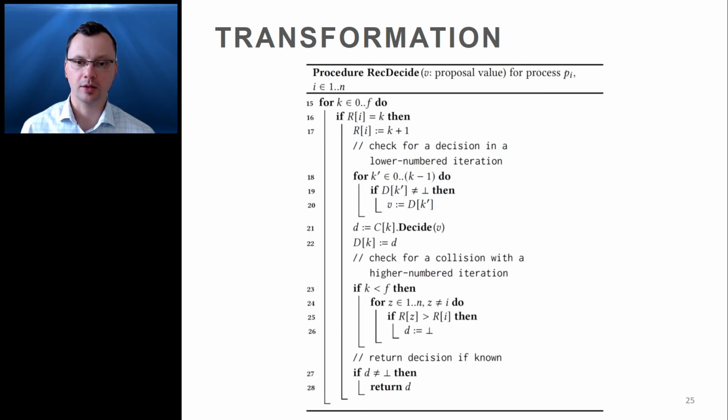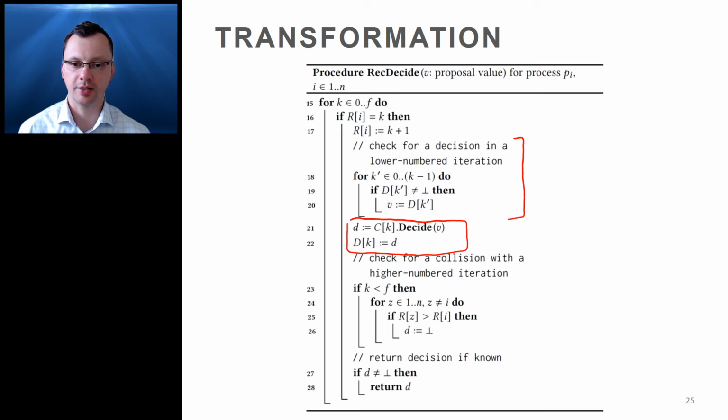Here is the full algorithm, which is structured as a for loop. And inside this for loop, we iterate over the different instances of the conventional n-process consensus. Process Pi uses Ri to remember which consensus algorithm it was attempting to use prior to its most recent failure. We can think of this value as a monotonically increasing counter. The next conventional consensus algorithm identified by this counter is accessed at line 21, and then the decision is stored using the array D at line 22.